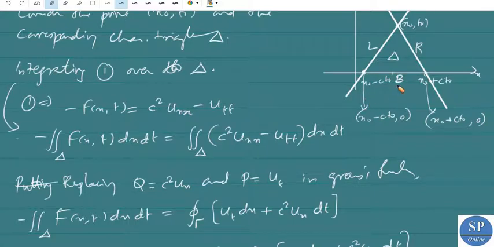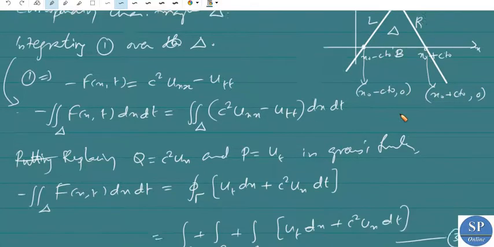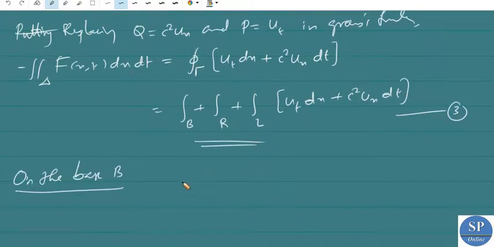So B is the straight line connecting these two points. That means along B we have t equal to 0, therefore dt is also 0, so we can write this term as 0.